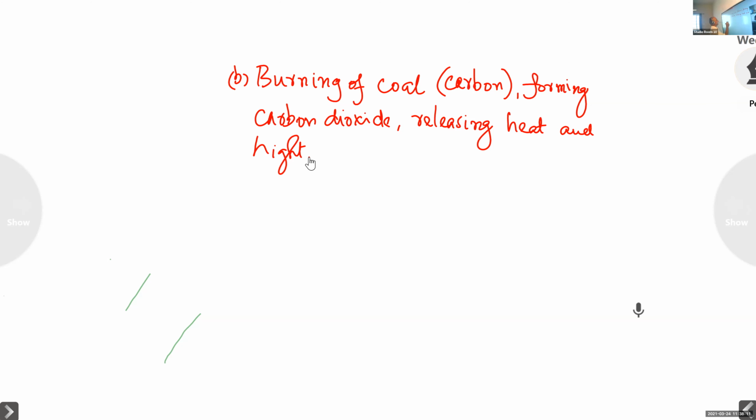Let us write the equation. Carbon, C, plus oxygen. Burning means combination with oxygen, giving carbon dioxide plus heat plus light. Written. Second example, burning of coal.